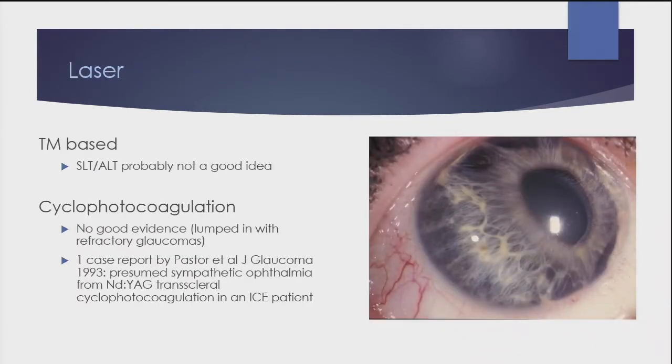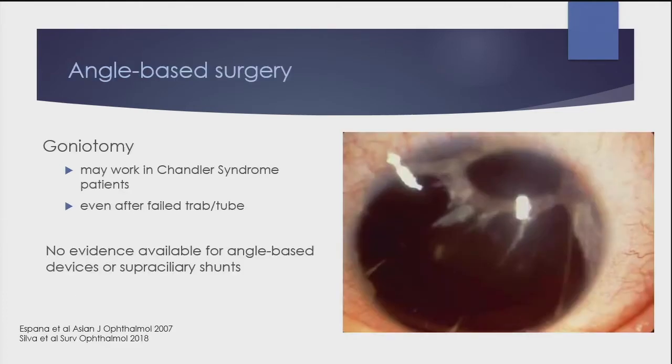Laser is also something I really don't have any evidence to tell you. Although looking at an anterior chamber like this, I can tell you right now SLT and ALT is probably not a good idea. There is one case report on cyclophotocoagulation that came out of the days when we were doing YAG transscleral cyclophotocoagulation, and this is actually, I think, the report that everyone cites when we worry about sympathetic ophthalmia in those patients. So I can't tell you yes or no on that, but it's probably not a bad option if you're left with nothing else.